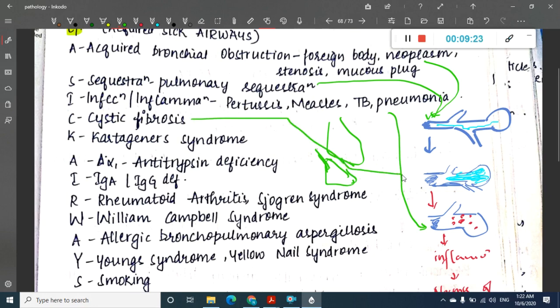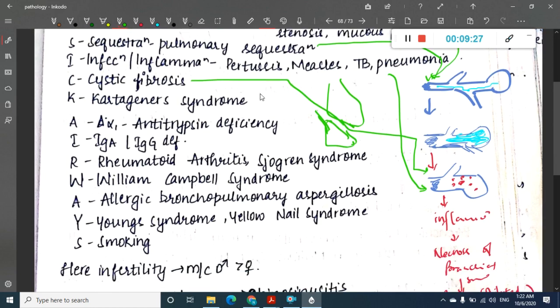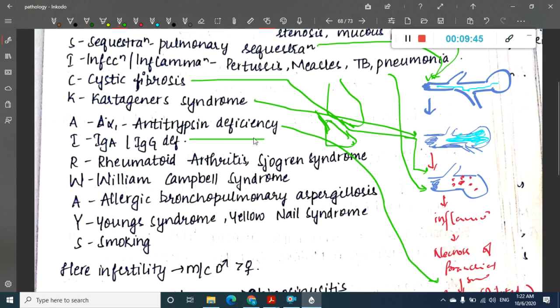will have impaired ciliary mechanism. Obviously this will predispose to inflammation. Then Kartagener syndrome also has impaired ciliary mechanism. Alpha-1 antitrypsin deficiency will directly cause necrosis of smooth muscles, leading to bronchiectasis. IgA deficiency, rheumatoid arthritis or Campbell syndrome, all these will cause inflammation. There is William Campbell syndrome also.